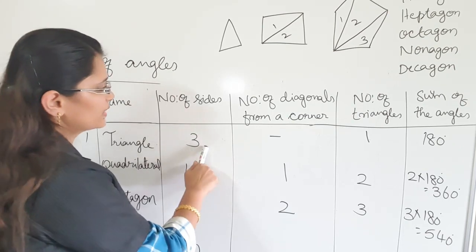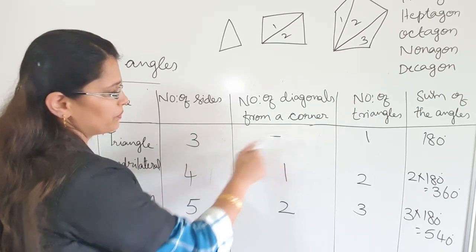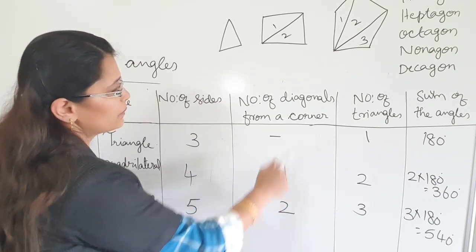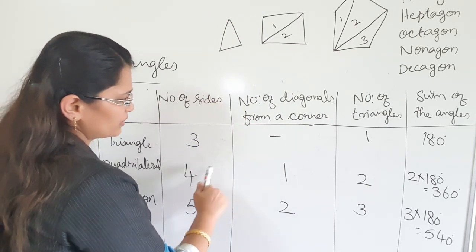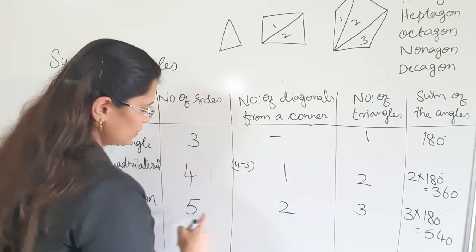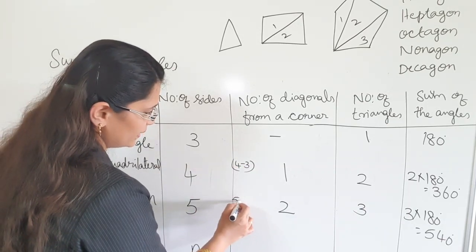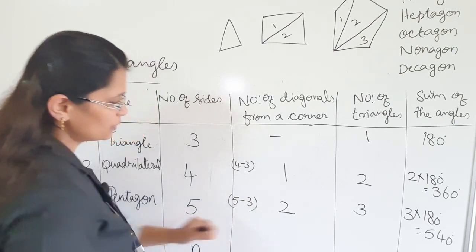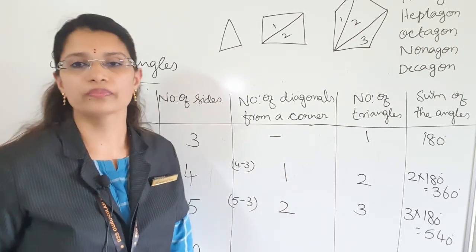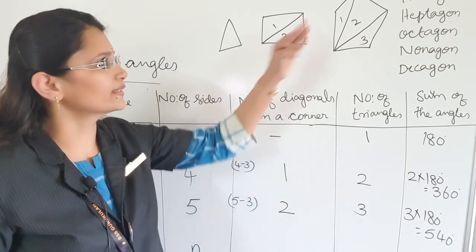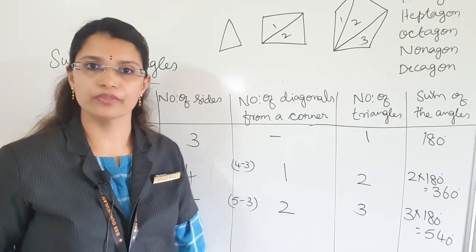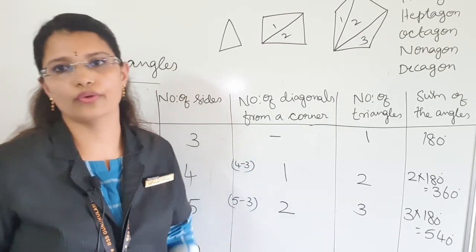You find out the relation. If number of sides is 3 means no diagonal. Number of sides is equal to 4 means you will get 1 diagonal. So what is the relation between 4 and 1? 4 minus 3 is equal to 1. Here 5 minus 3 is equal to 2. So here in hexagon you will get 6 minus 3 is equal to 3. So 3 diagonals you will get in hexagon. Then heptagon 7 minus 3 is equal to 4. So, in heptagon you will get 4 diagonals.